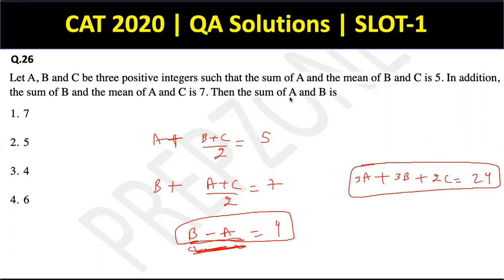Sum of A and B पूछ रहा है. तो difference अगर 4 है तो sum 4 तो नहीं हो सकता. तो ये possible नहीं है. So option 3 is not possible. Option 1, 2 and 4 are still open. What else can I do?